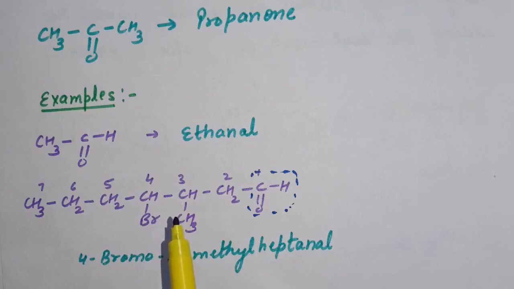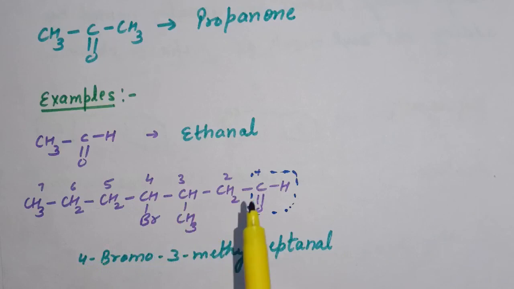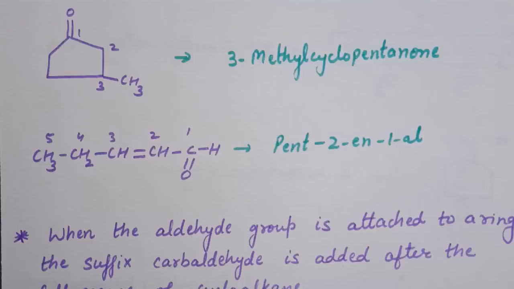First we will write the names of the substituents according to alphabets. Now the nomenclature is 4-bromo, 3-methyl, for 7-carbon heptane, and here the aldehyde functional group is present, so E is replaced by al. So the IUPAC nomenclature is 4-bromo-3-methylheptanal.